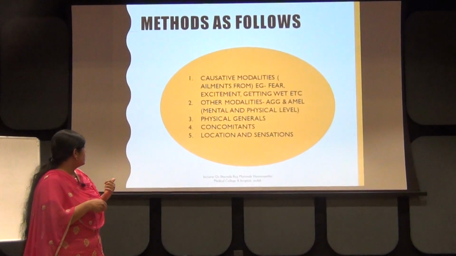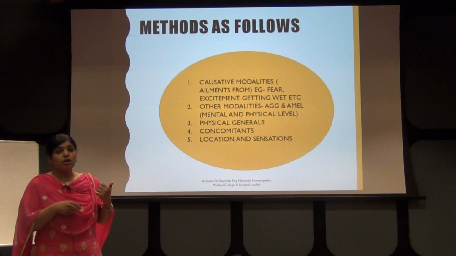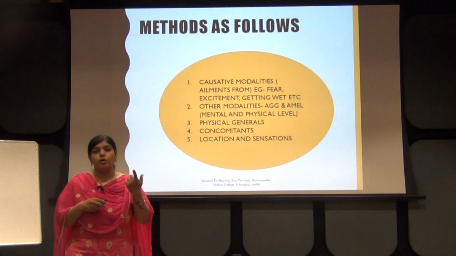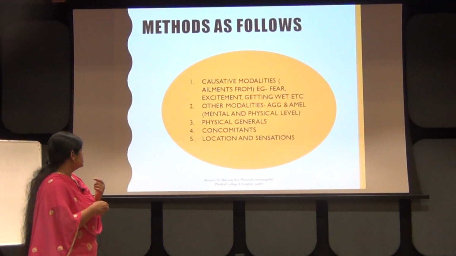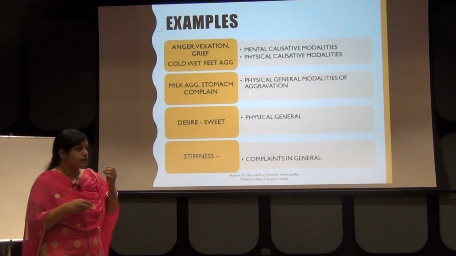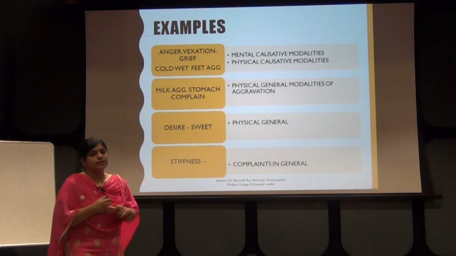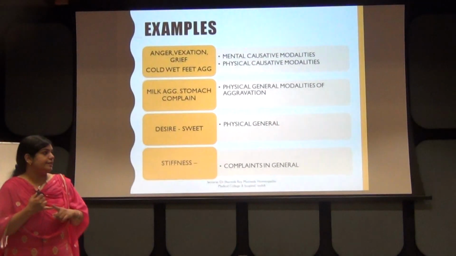Even location and sensation is given last importance, because here you give more importance to causative modality. Now this is one of the examples I have mentioned: first you can see anger, vexation or grief. These are nothing but mental causative modalities.